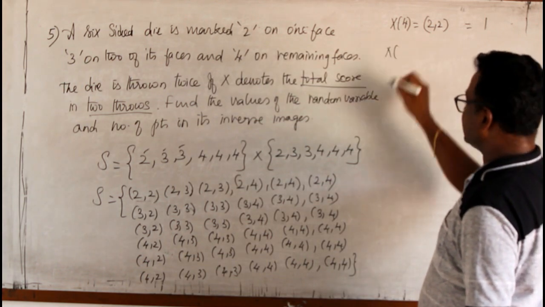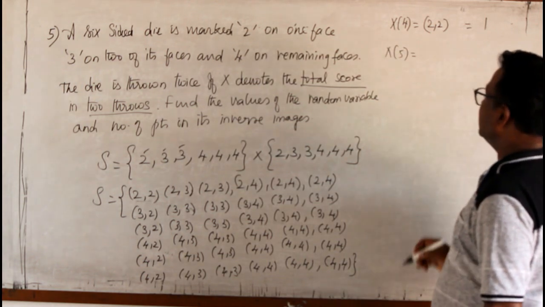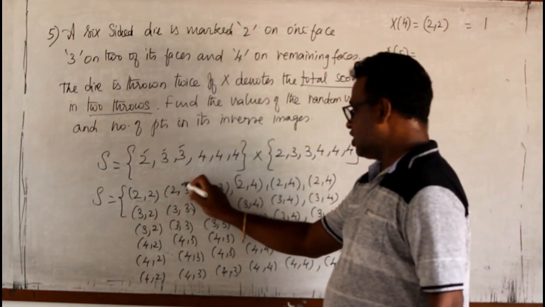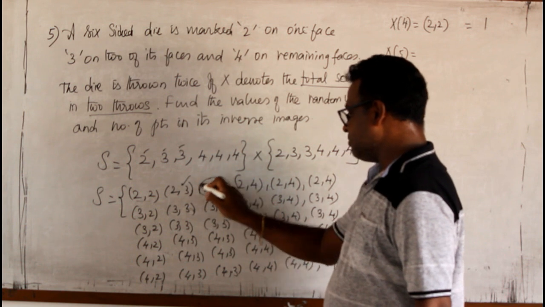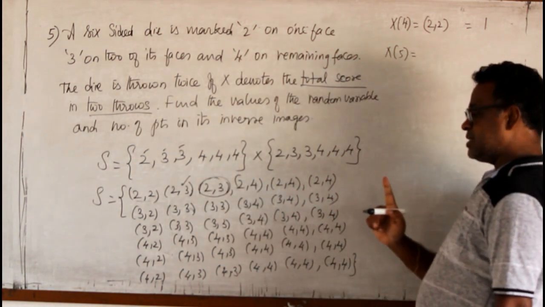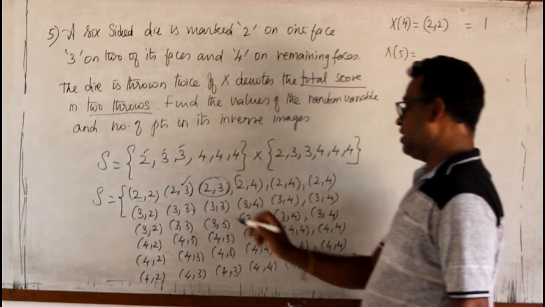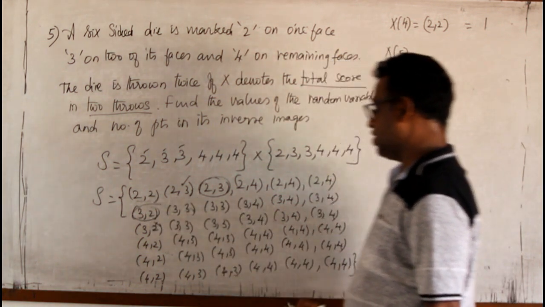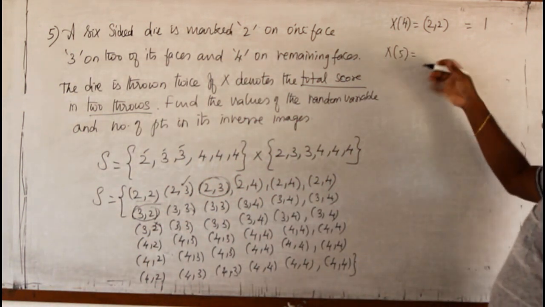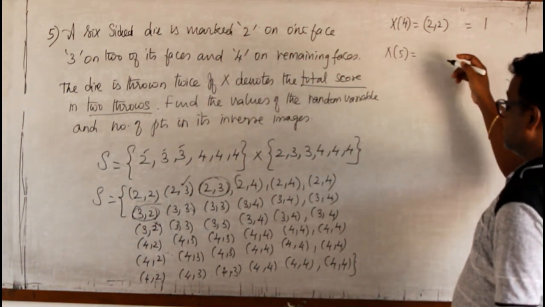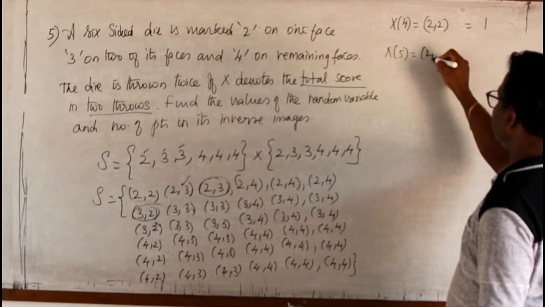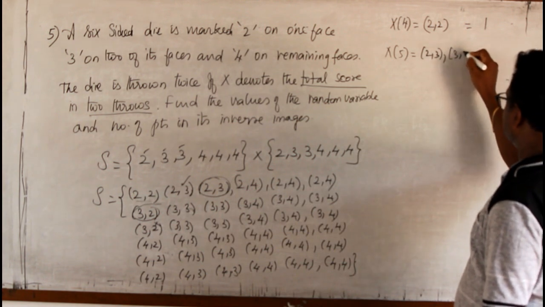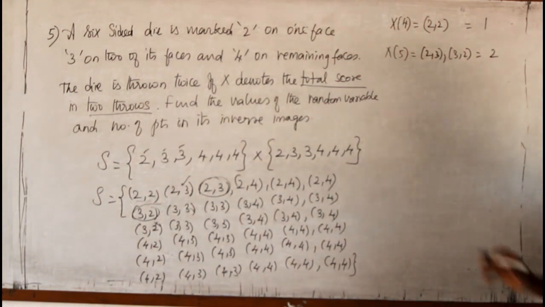Then X of 5, the values go up to a maximum of 8. I have 2,3, and then 3,2. Even though there are many outcomes giving 5, we must take only 1 of each pair into account. So it is 2,3 and one more, 3,2. That's all, so it occurs 2 times.